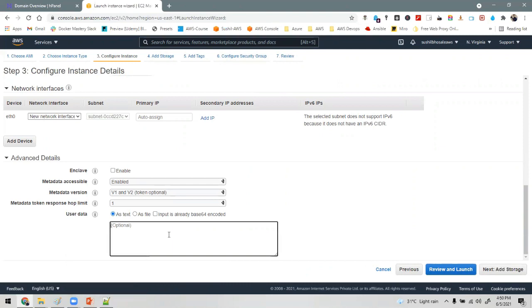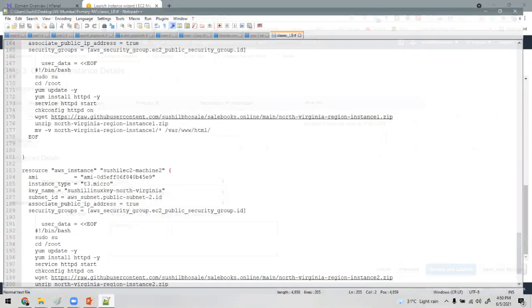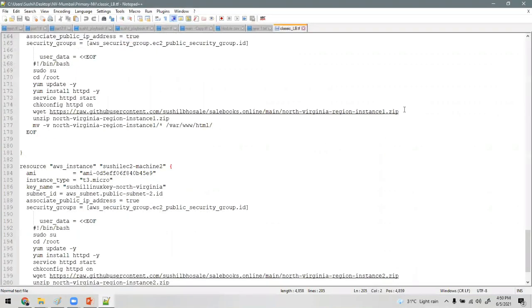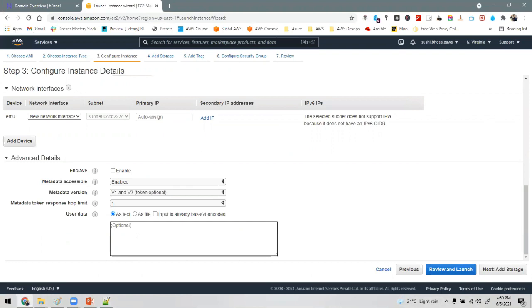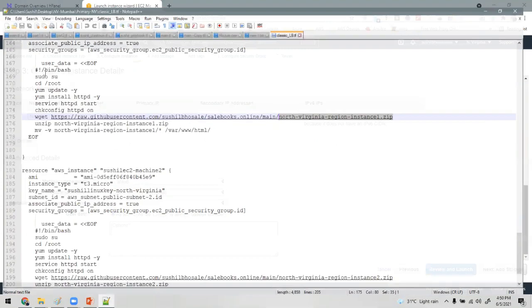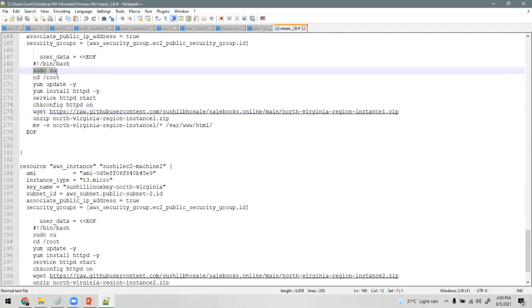This is the additional configuration. On GitHub there is already a zip file that contains the web pages. What is this configuration? User data. Under user data, I am telling it that once the EC2 machine is up and running, it should execute the commands I mentioned here.